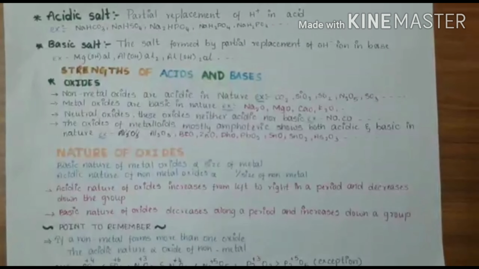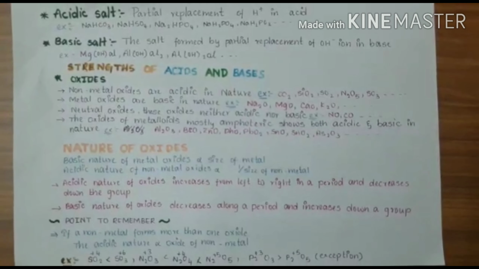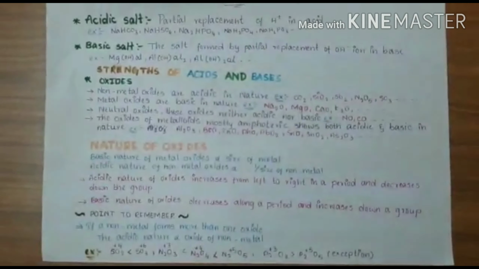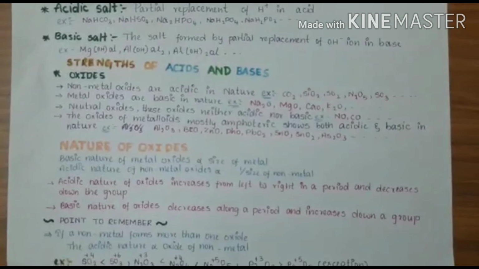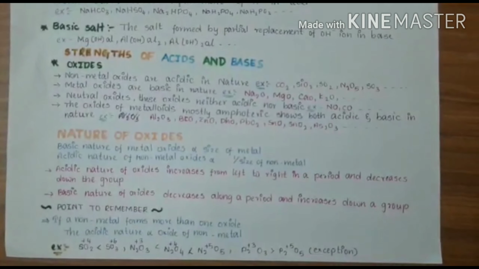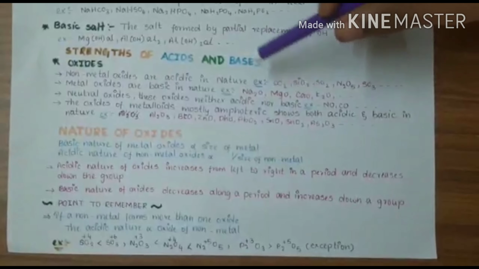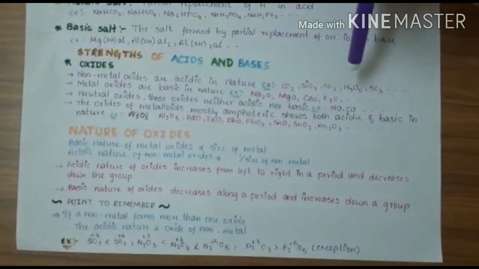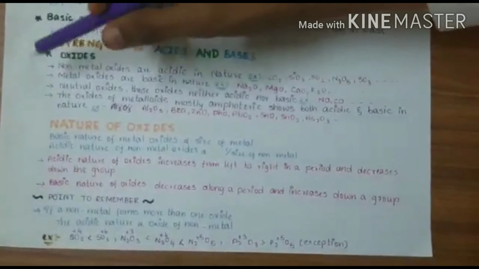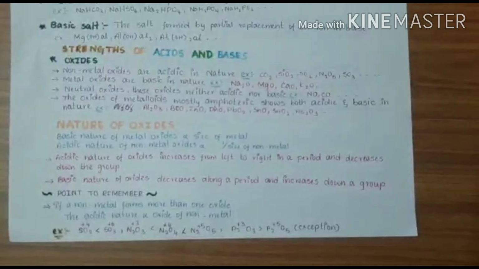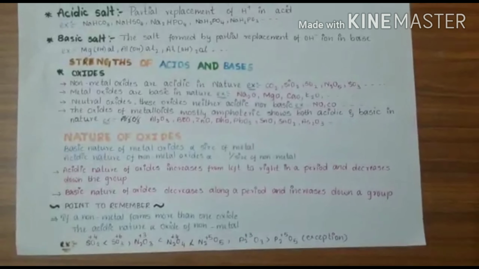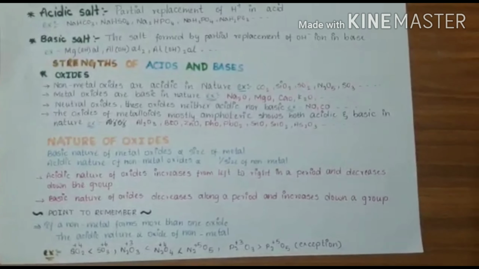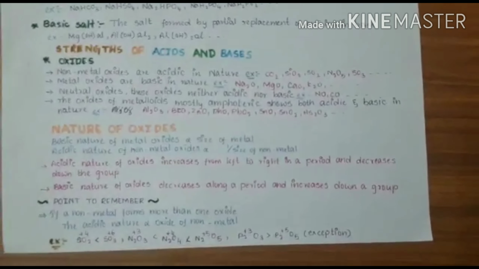Non-metal oxides are acidic in nature. I think you all know about non-metals. All non-metals are in the P block except hydrogen. Let us take examples of non-metal oxides like CO2, SiO2, SO2, N2O5, SO3. Our next point is metal oxides are basic in nature. Let us take examples Na2O, MgO, CaO, K2O.